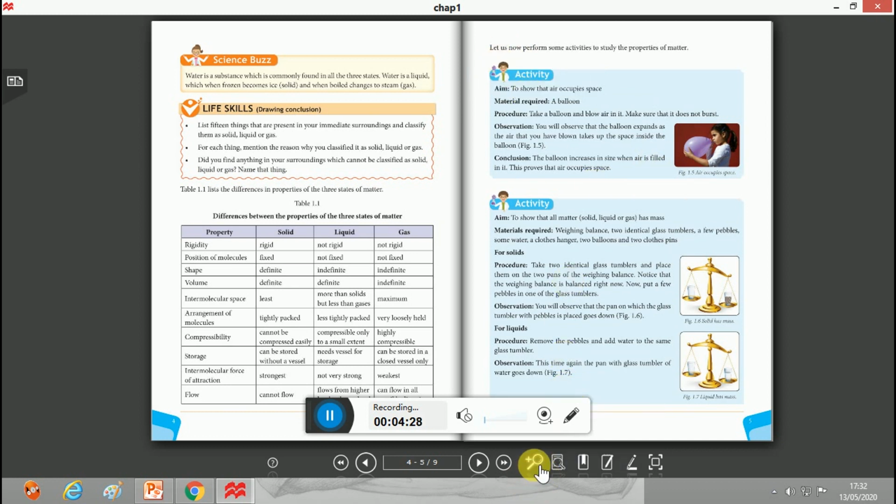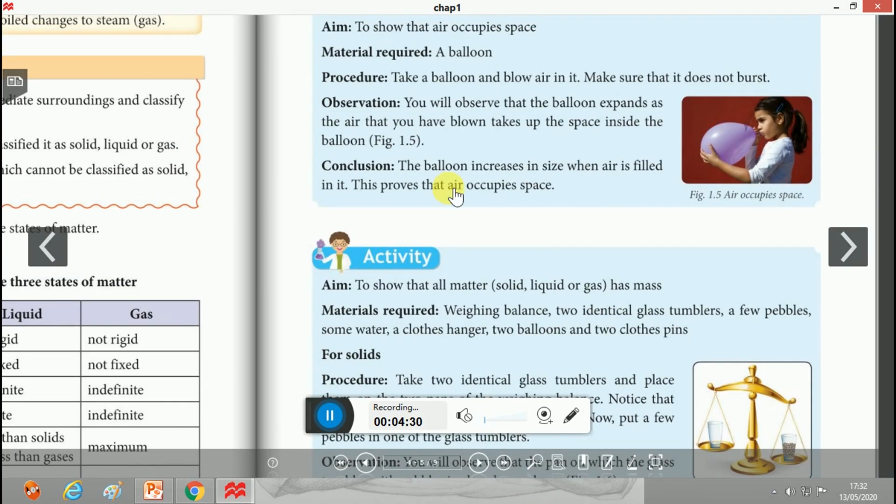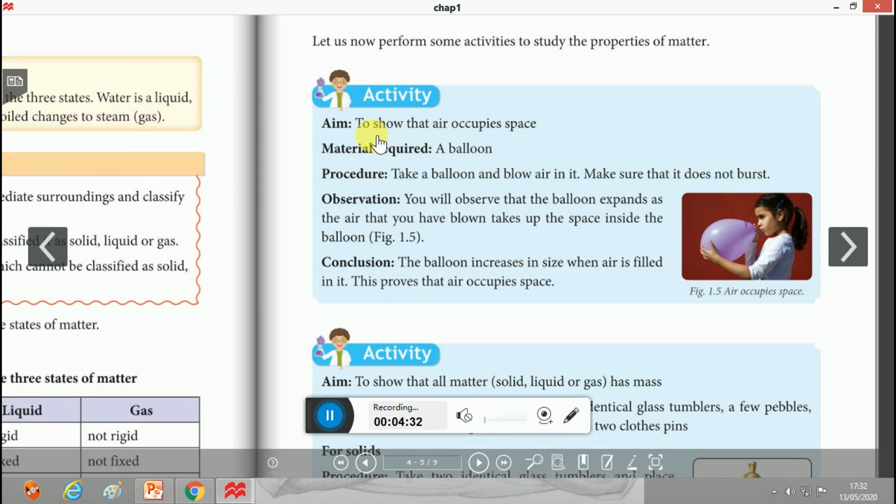Next, there are two activities. The first activity: the aim is to show that air occupies space. For this activity a balloon is required. The procedure: take a balloon and blow air in it, making sure that it doesn't burst.